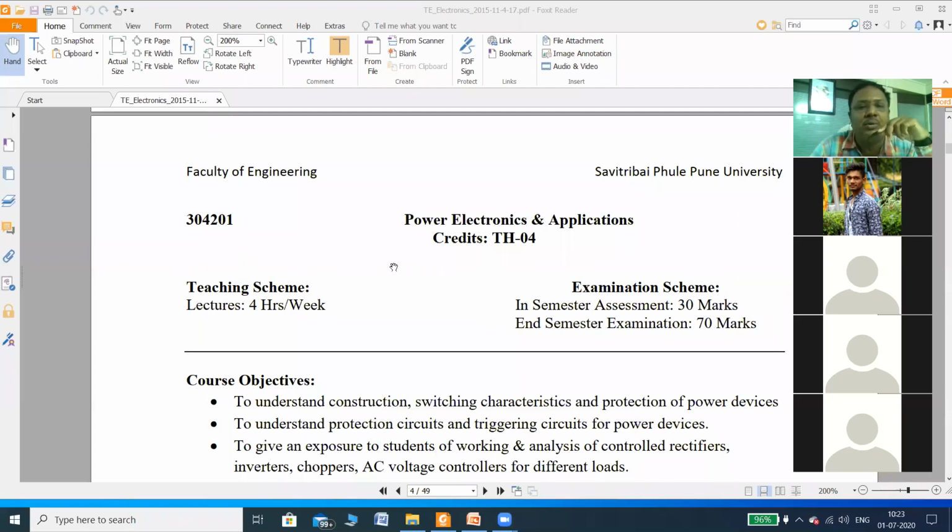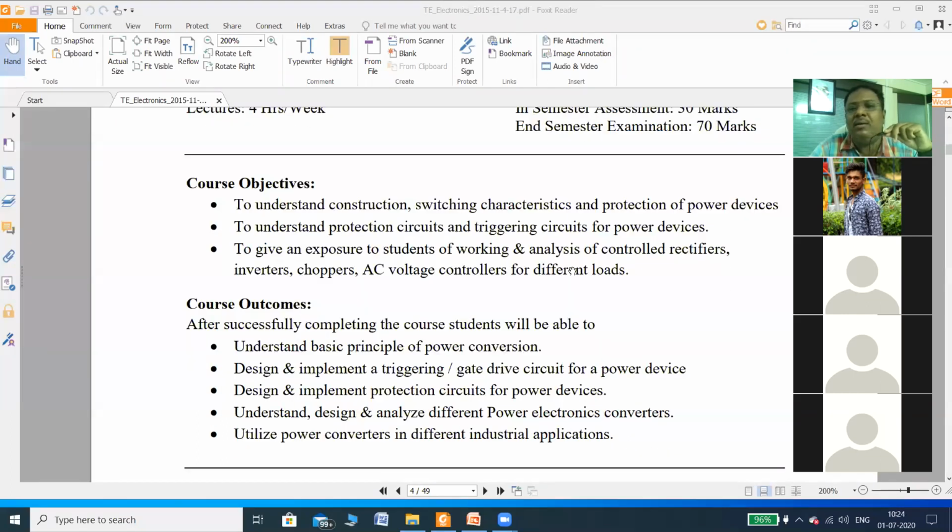Okay, so this power electronics and applications course has a total of four theory credits. If you see the course objectives: to understand construction, switching characteristics, and protection of power devices.